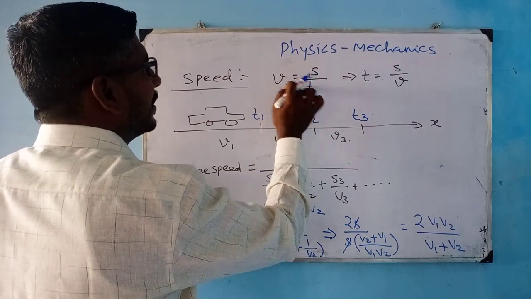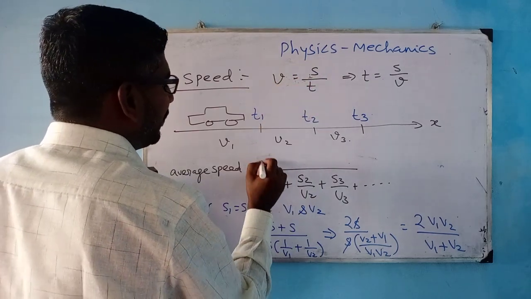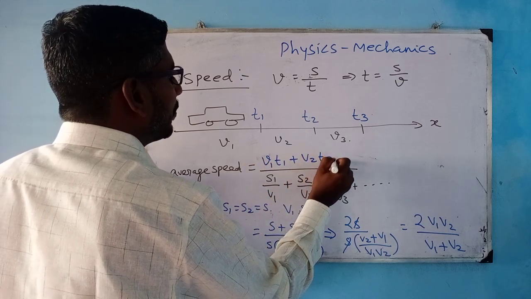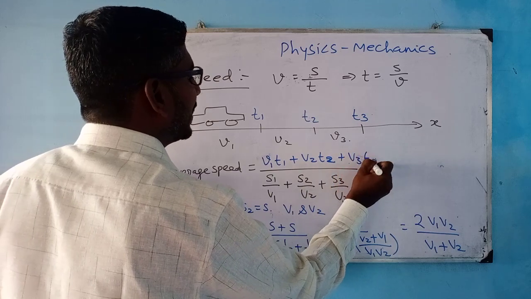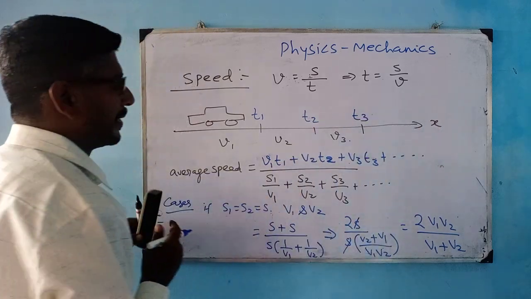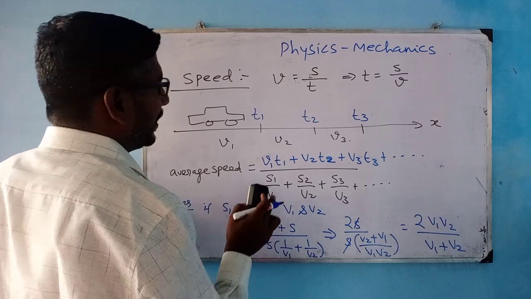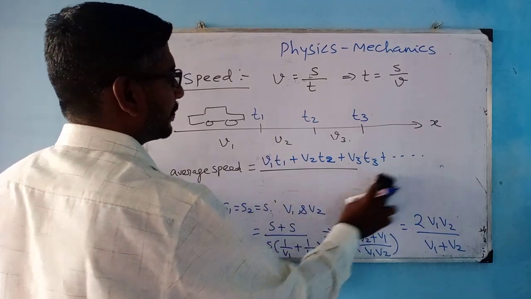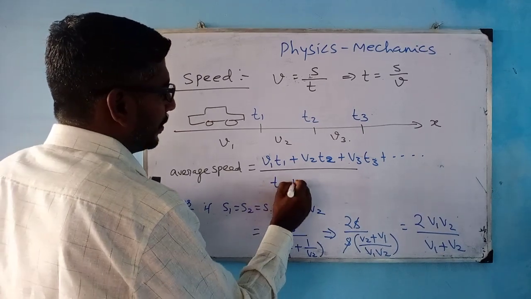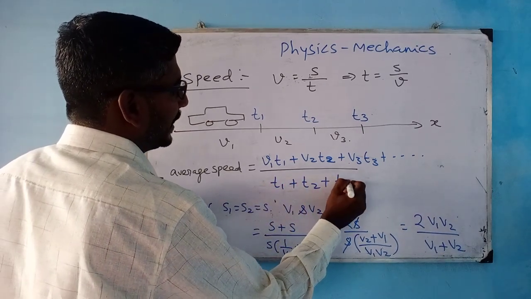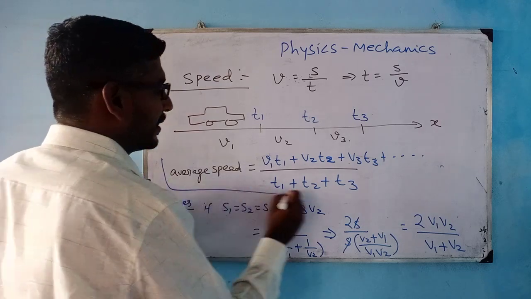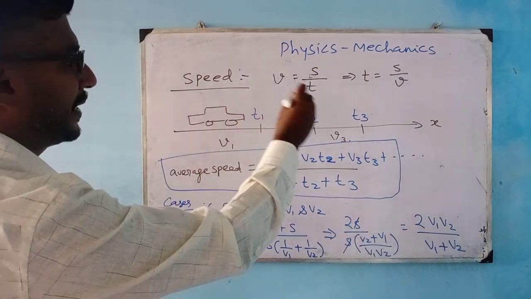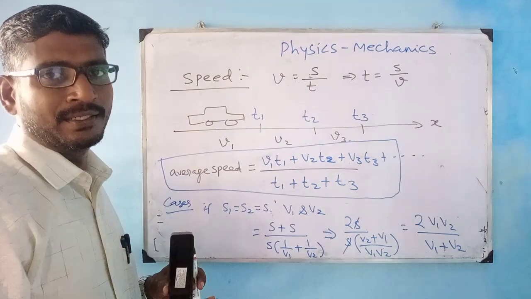My distance is speed into time, which is v1 t1 plus v2 t2 plus v3 t3, and so on, up to your calculations. Then in the denominator it is time taken. So I can write my time taken as t1 plus t2 plus t3. So this is my average speed calculation for varying time and varying speed, right?